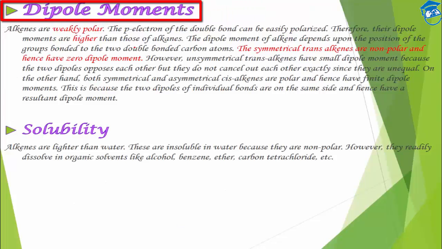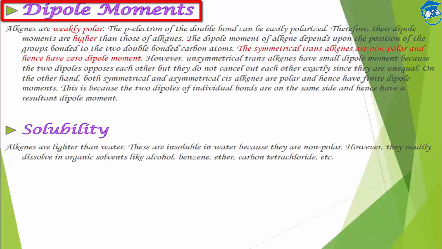Next, the dipole moment. Alkenes are weakly polar because the p electrons are more polarizable. So there will be a dipole moment. Now we can have cis or trans. Trans are symmetrical, so they will be non-polar if they are symmetrical.